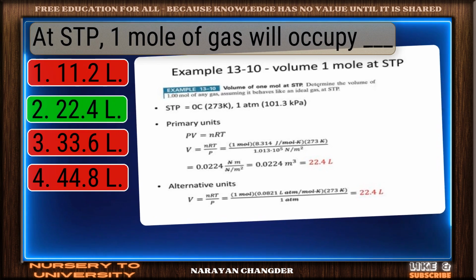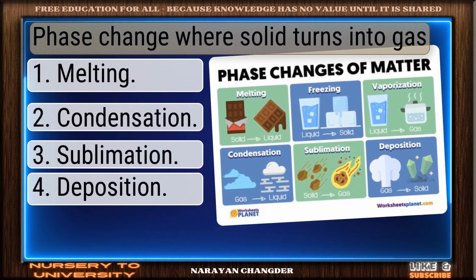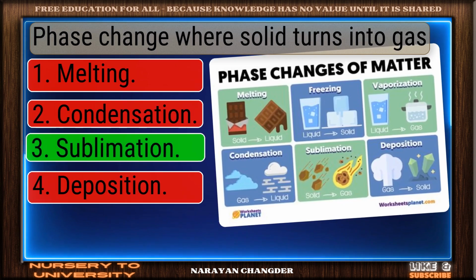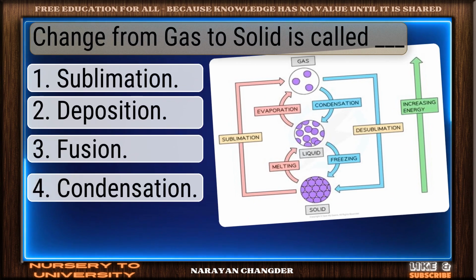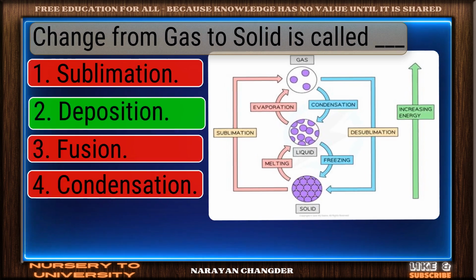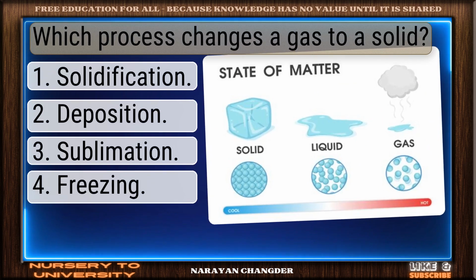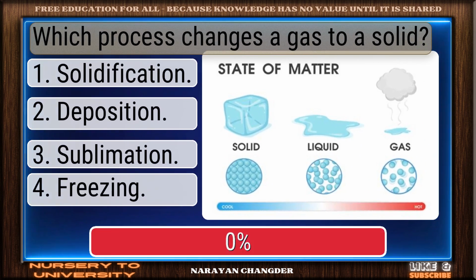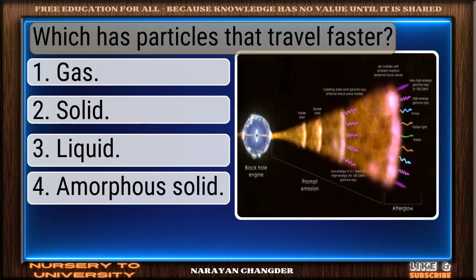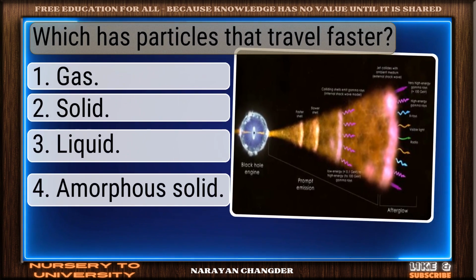Clear and correct, 22.4 L. Phase change where solid turns into gas. Sublimation, great work. Change from gas to solid is called dash. Right, deposition. Which process changes a gas to a solid? On track, deposition. Which has particles that travel faster?